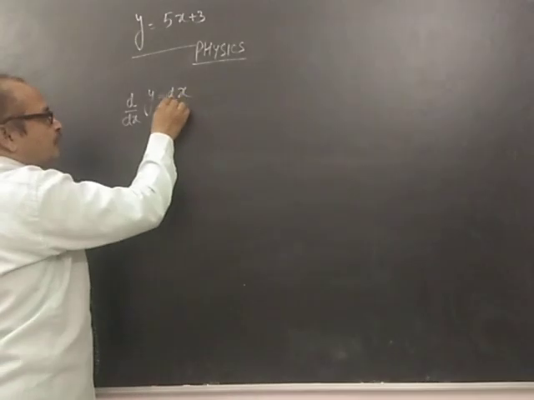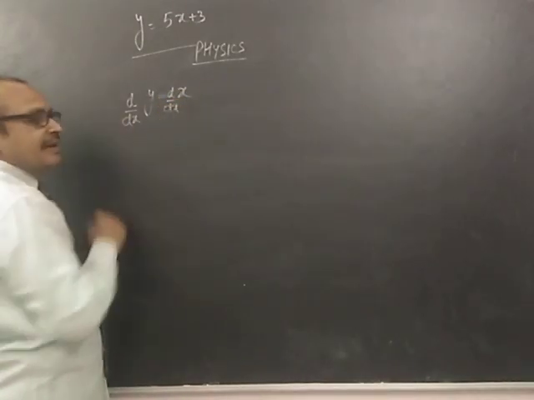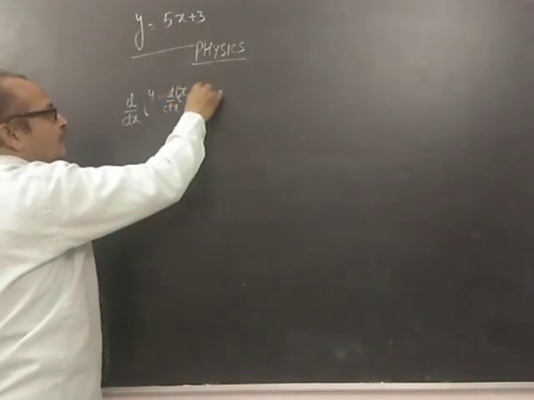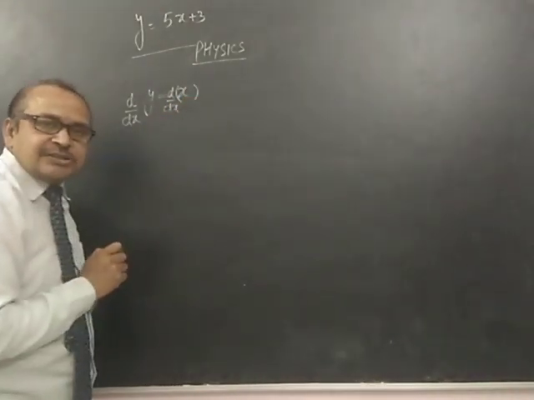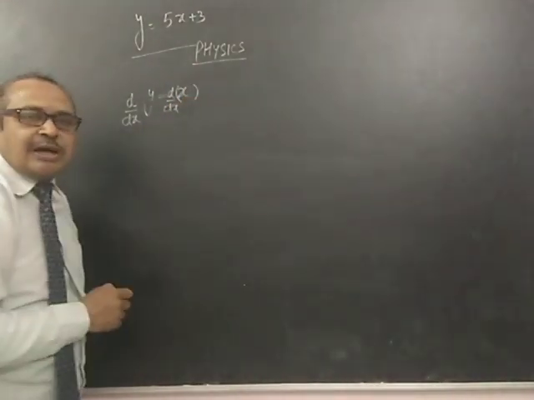So I have to put dy dx here, dy dx of this entire function. We will talk a little more about functions ahead.